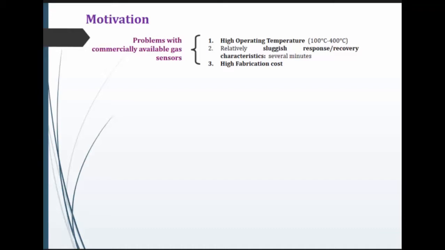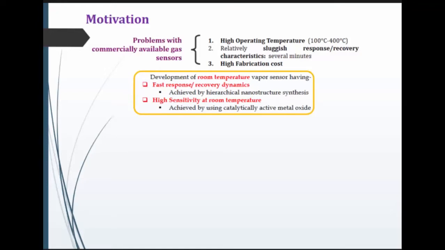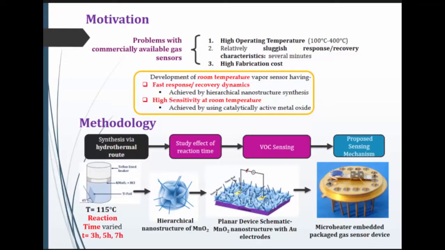The problems with commercially available gas sensors are that they have high operating temperature, they pose sluggish response time and recovery time, as well as high fabrication cost. So people are working on the development of room temperature sensors, which offer fast response and recovery dynamics, as well as high sensitivity at room temperature.